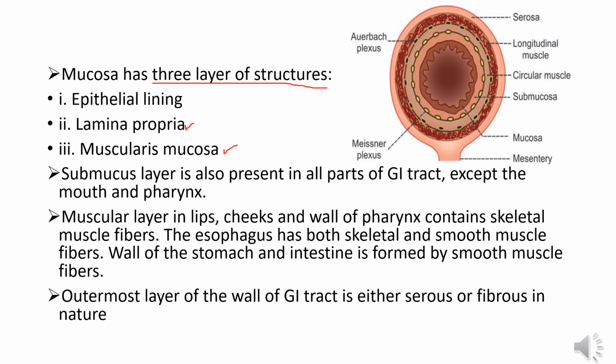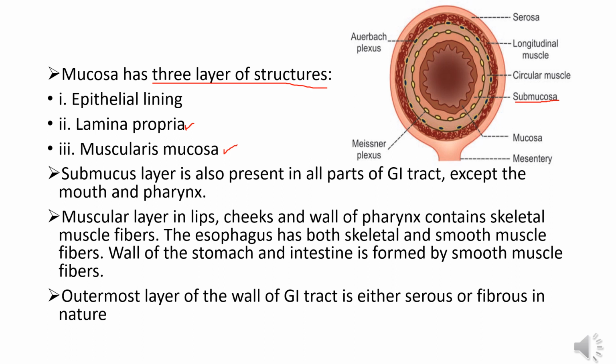Number 2 is the submucous layer. Submucous layer is also present in all parts of the GI tract except the mouth and pharynx. It contains loose collagen fibers, elastic fibers, reticular fibers and few cells of connective tissues. Blood vessels, lymphatic vessels and nerve plexus are present in this layer.